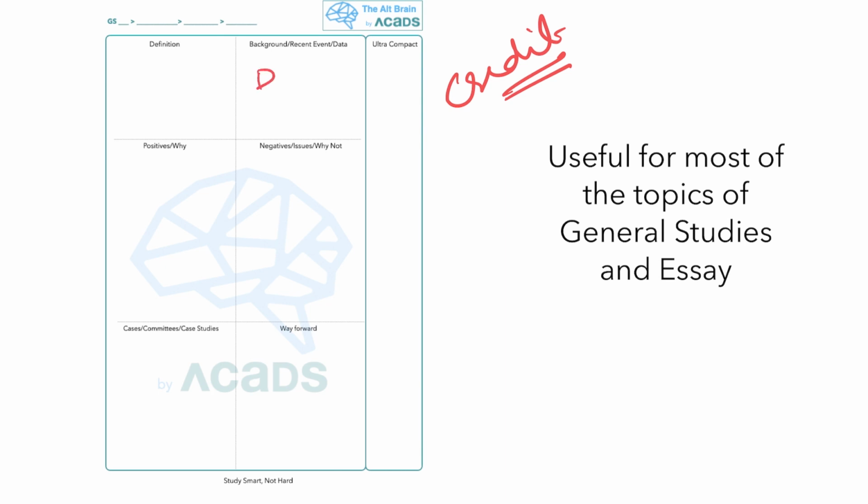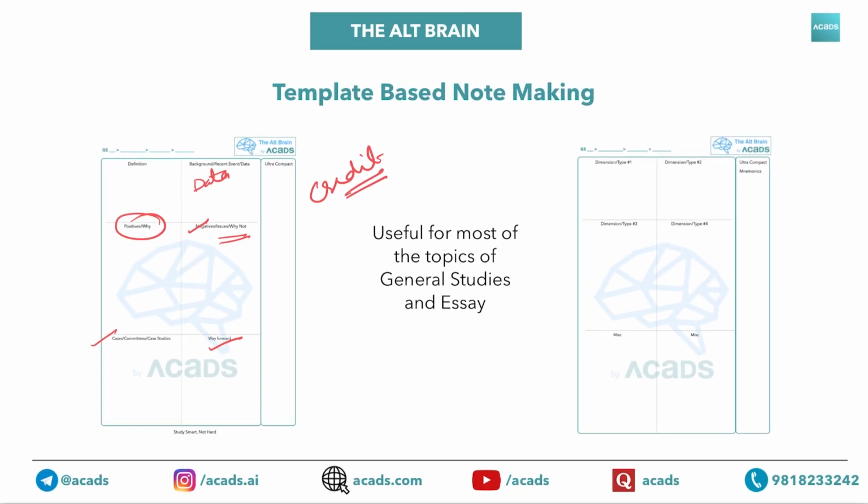Second is about data. So what is the constitution of institutional credit? What are other types of credits and everything? Why? So why agriculture credit is important for agriculture? Another thing is issues. What are the current issues with credit system in agriculture? Cases, committees and case studies related to topic, and ultimately way forward. So this is the template that we will be using. It is useful for most of the topics in agriculture.